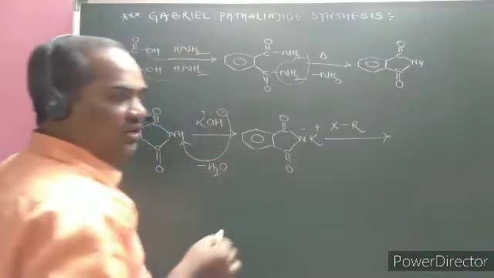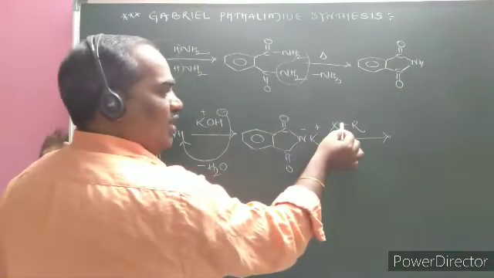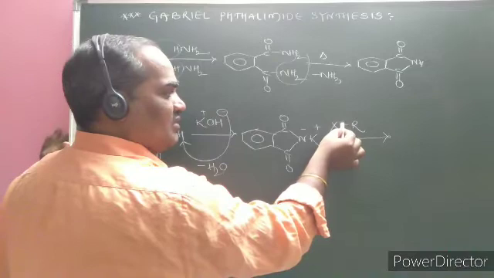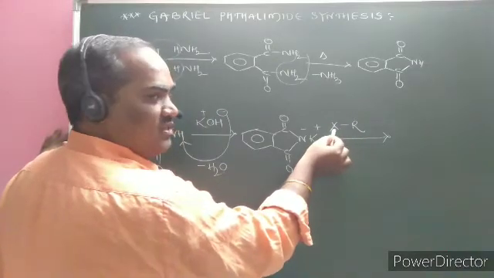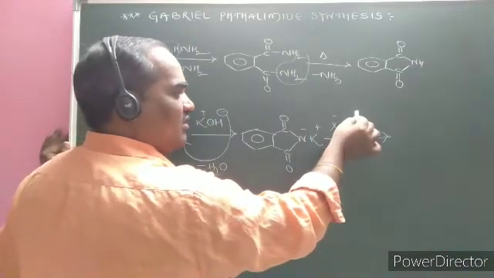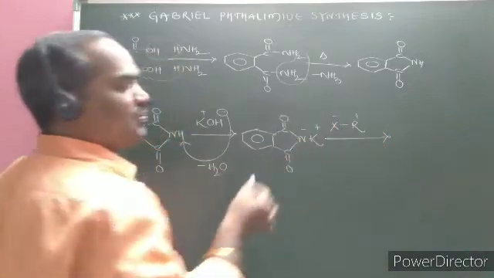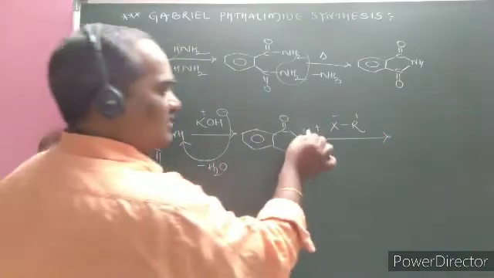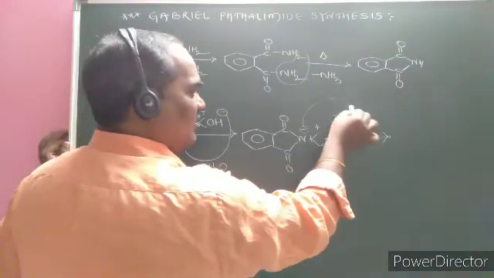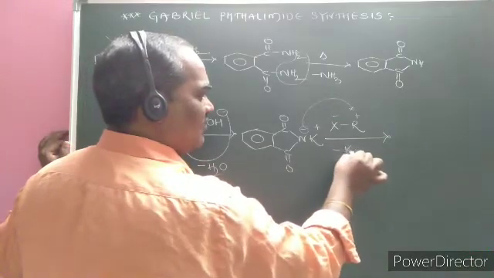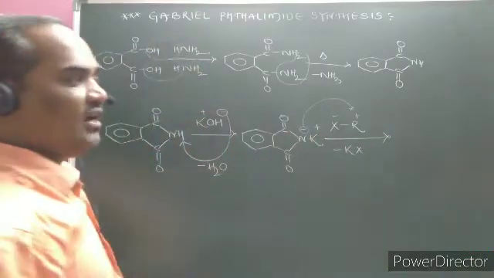Due to electronegativity difference, polarity of the covalent bond will take place and the bond pair of electrons moves towards the halogen atom. It gets a partial negative charge and the alkyl group gets a partial positive charge. Hence, the negative is attracting the positive, by the loss of KX, potassium halide.